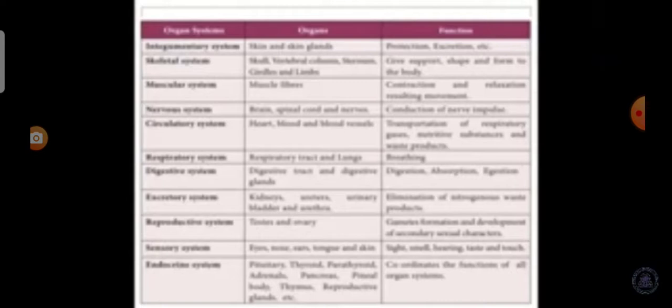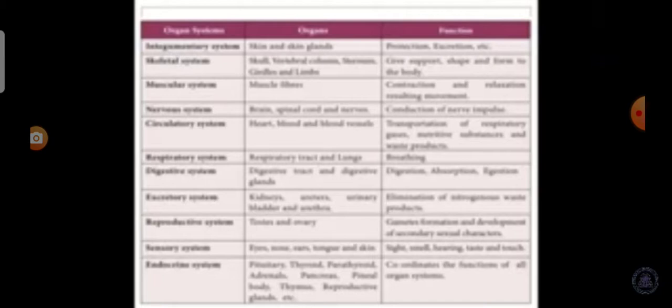Now we see the organ system in animals. Integumentary system, skeletal system, muscular system, nervous system, circulatory system, respiratory system, digestive system, excretory system, reproductive system, sensory system, endocrine system. These are some of the organ systems in the animal body. Now we see the organs and the functions of the organ system.